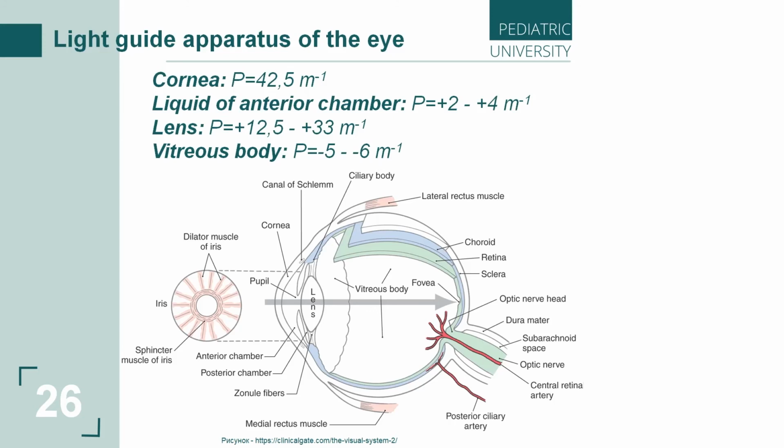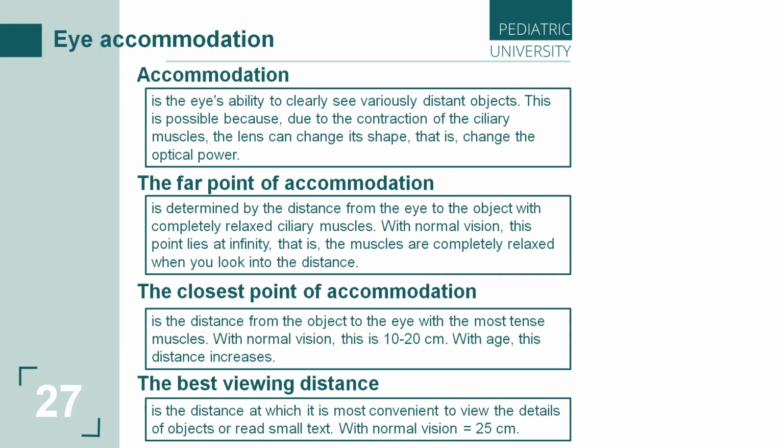As I said earlier, the lens of the eye is able to change its curvature thanks to the ciliary muscles. The ciliary body holds the lens using ciliary muscles. This ability is called accommodation. But what is accommodation? Let's see the definition.